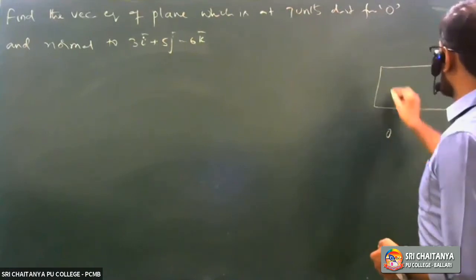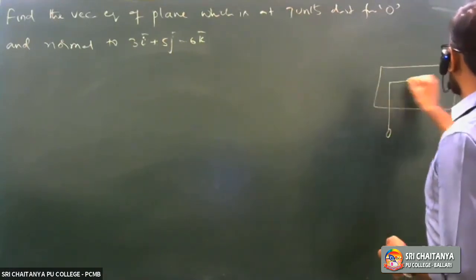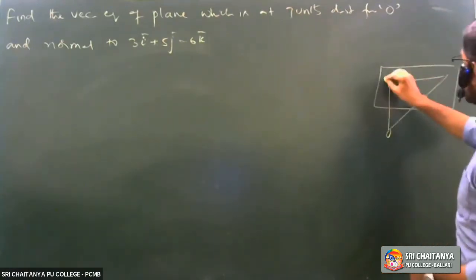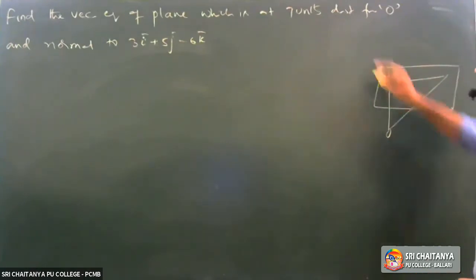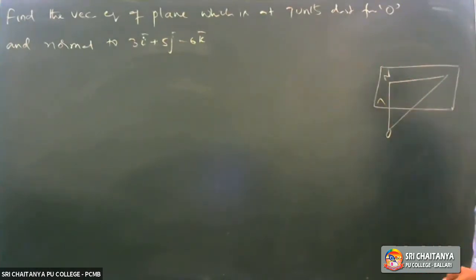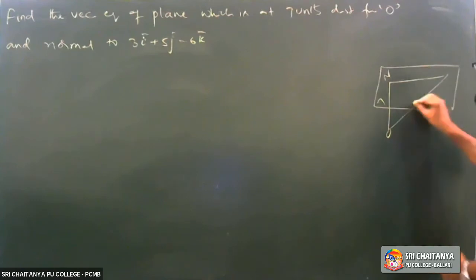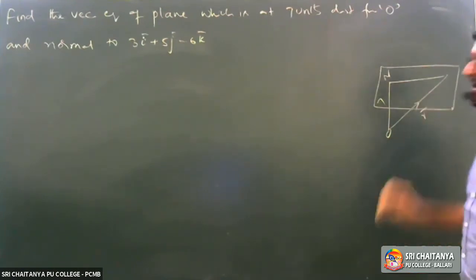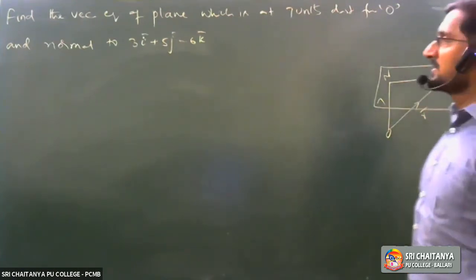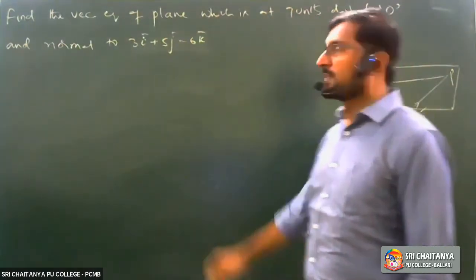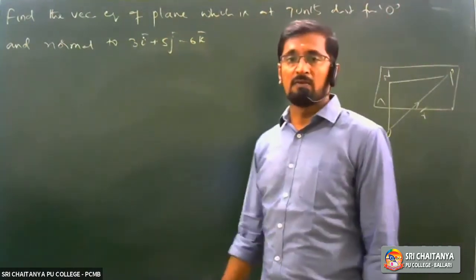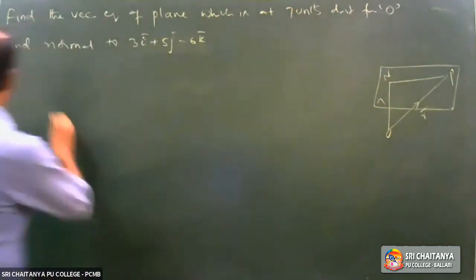O is the fixed point, the origin. The distance from the origin to the plane is 7 units, that is D equals 7 units. OP bar is the general R bar, and it is normal to the plane. That means n bar is given to you. Okay, first of all, the solution.